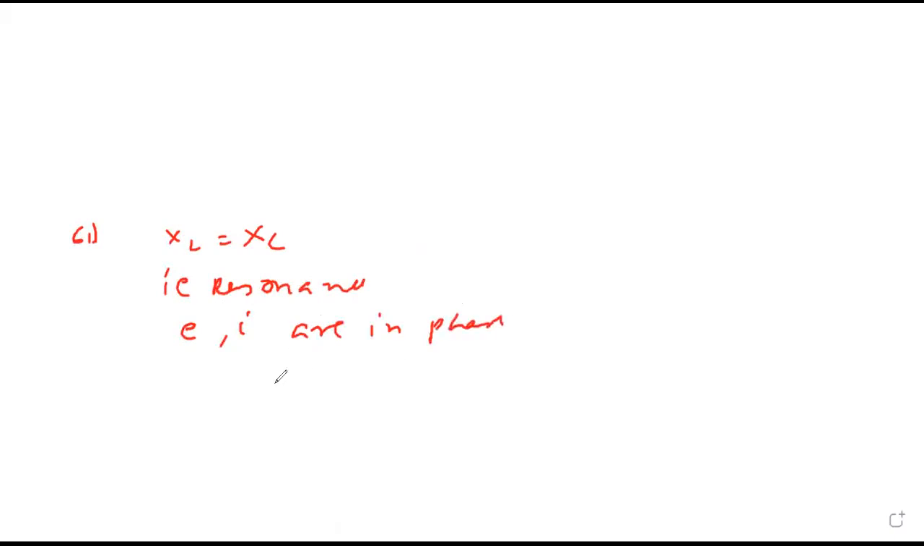In an AC circuit with RLC, the inductive reactance is the same as the capacitive reactance. Then the EMF and current will be, inductive is same as capacitive, means what? Resonance, no? Yes, sir. XL equals XC, that is resonance. So at resonance, E and I are in phase. Yes, sir. E and I are in phase. Option A.